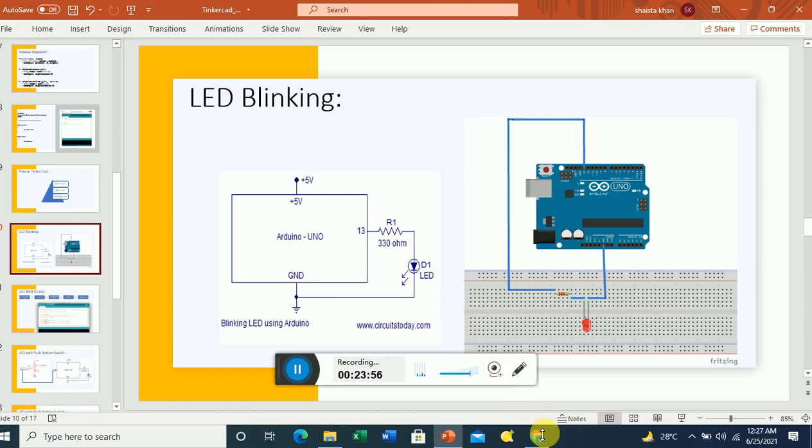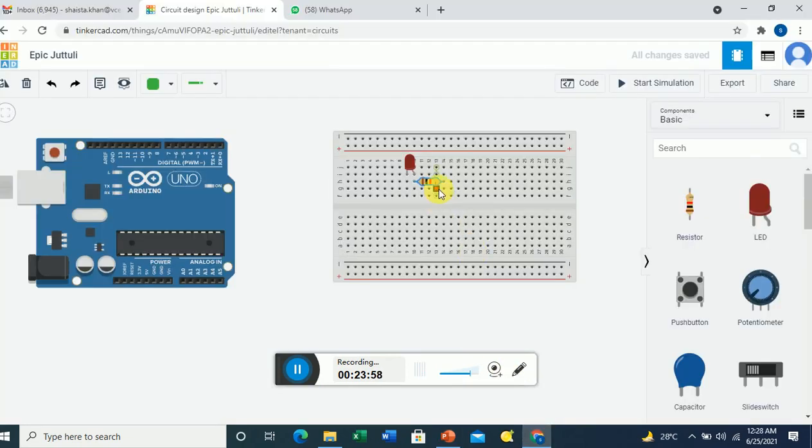So we are going to do the same thing. One end of the resistor is connected to the anode and the other end is connected to pin number 13. I just click on this, and the wire option automatically appears. Then you just drag the mouse and it will be connected.